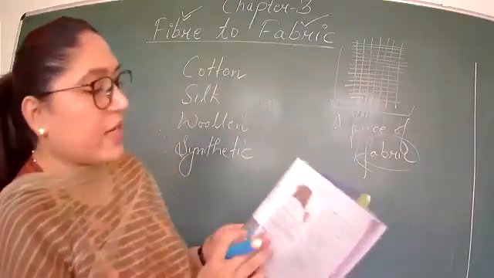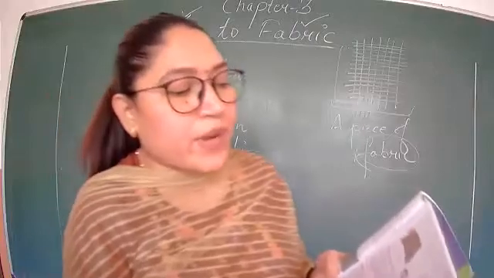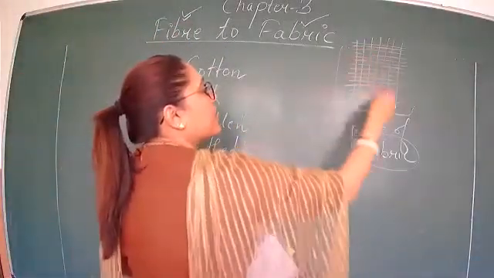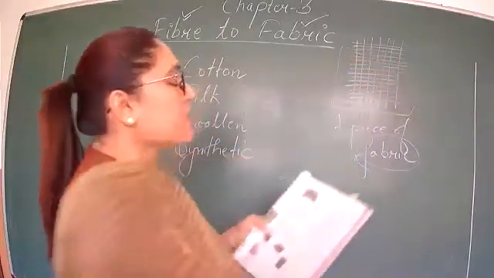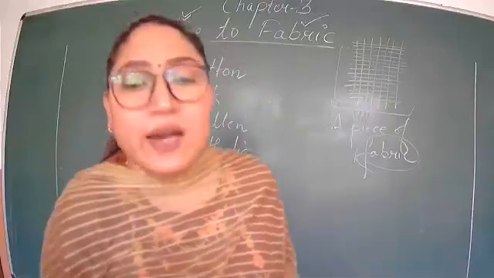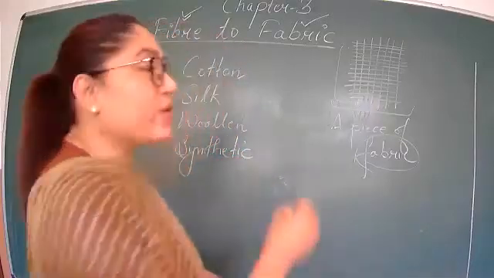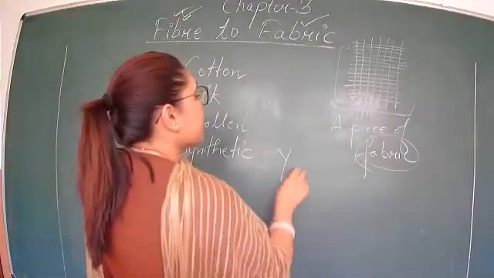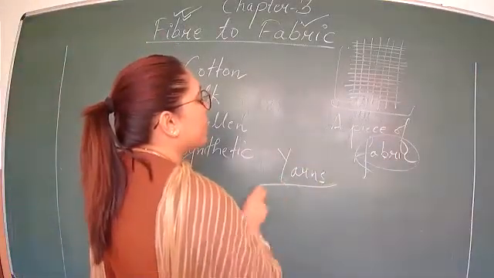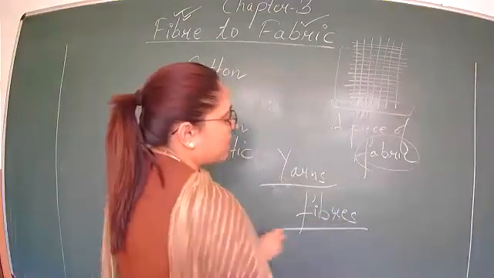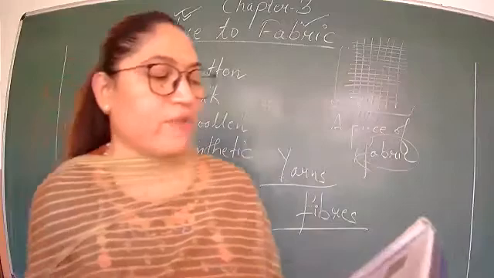Fine. So they have written here, underline this line, a fabric is made up of yarns arranged together. So when these yarns are arranged like this, they form fabric. Fabric means kapda. So what are these yarns made up of? I have already told you this, but now they are asking. Yarns are made up of fibers.